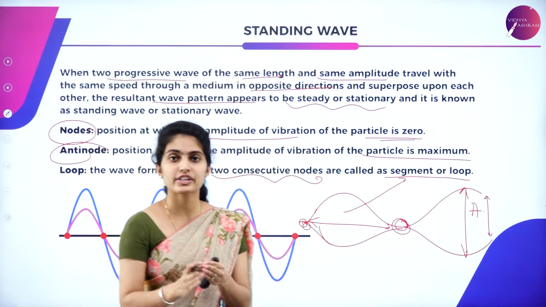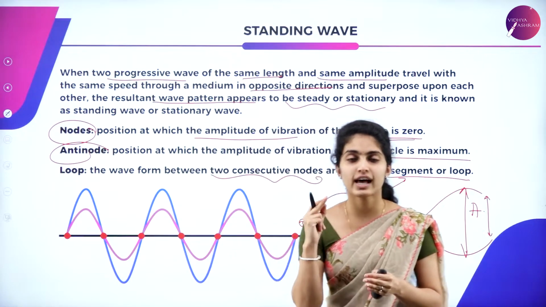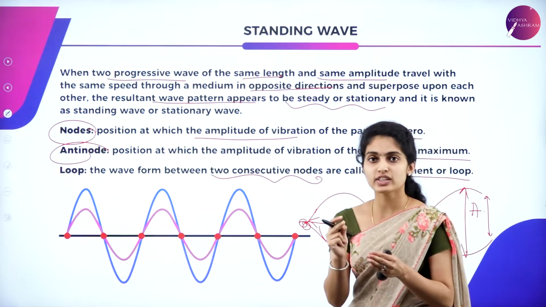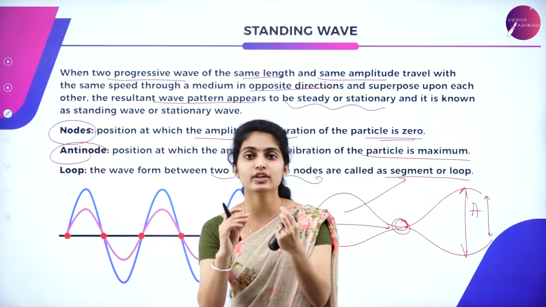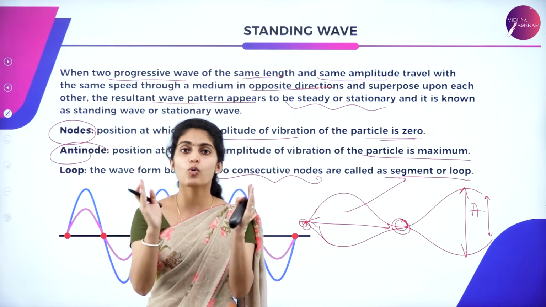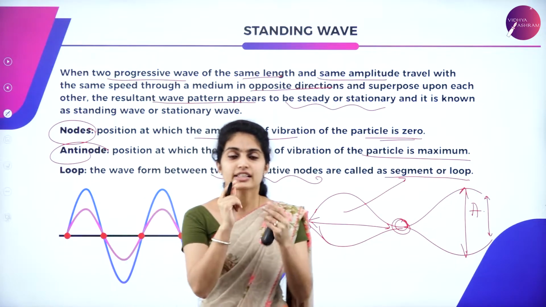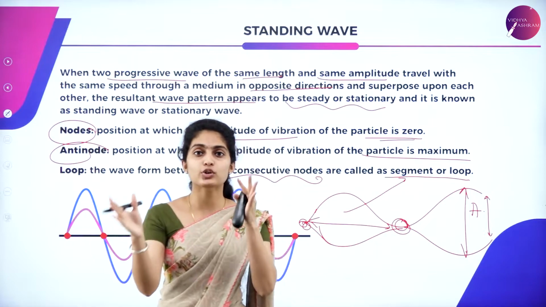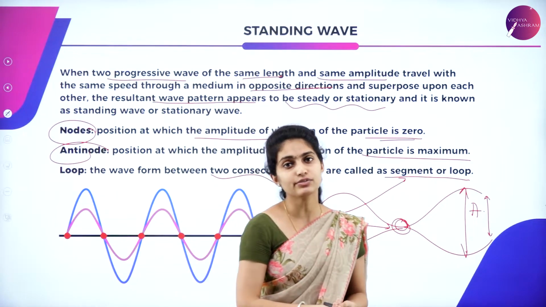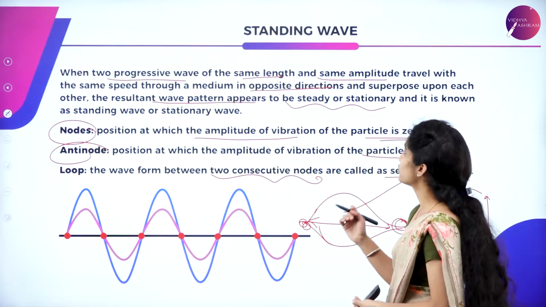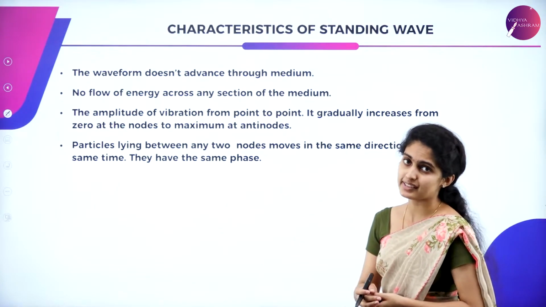I hope you're clear with the nodes, antinodes as well as the segment. Nodes are where it is joined, antinodes are the open space, and a segment is nothing but the gap between two consecutive nodes. Now let us move to the characteristics of the standing wave.